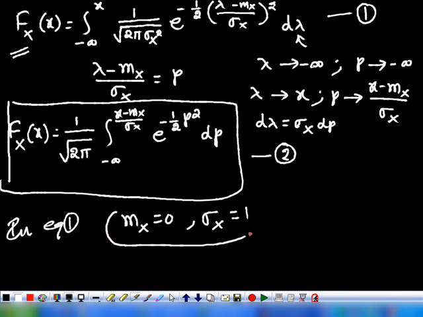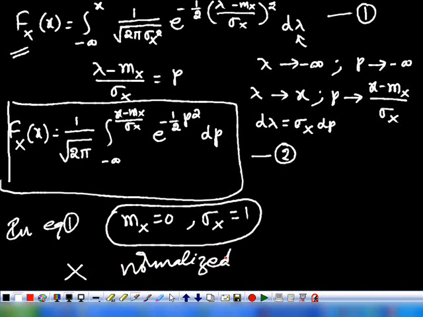When you assume mx equivalent to 0 and sigma x equivalent to 1, then x is said to be normalized. That's why the Gaussian random variable is also called the normal random variable, or the Gaussian density function is also called the normal density function.